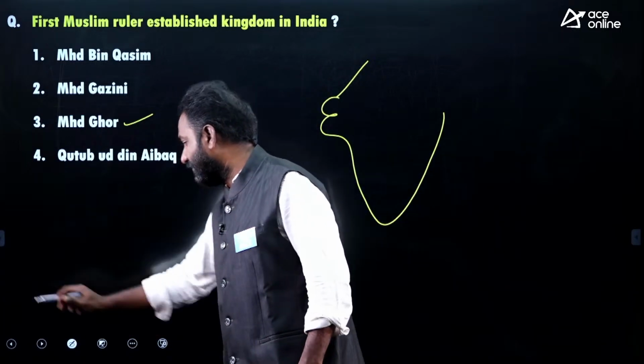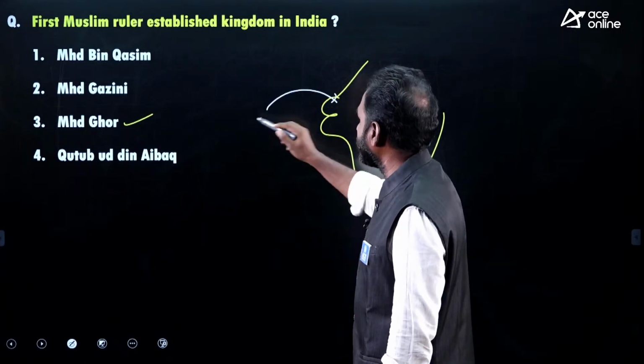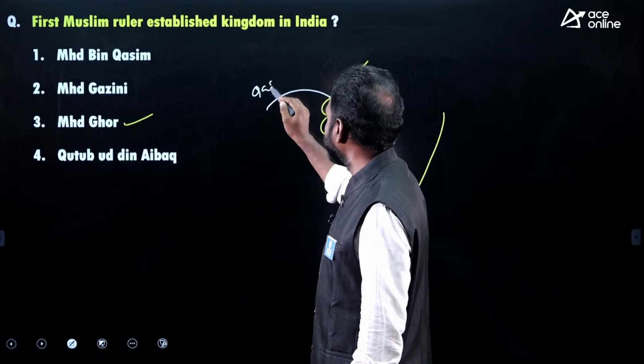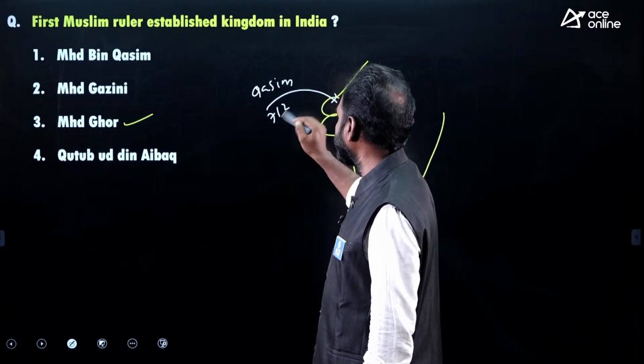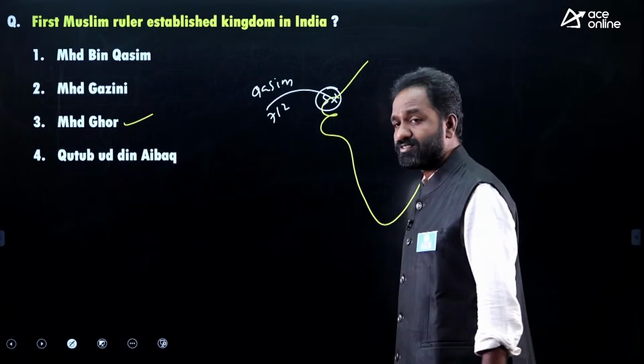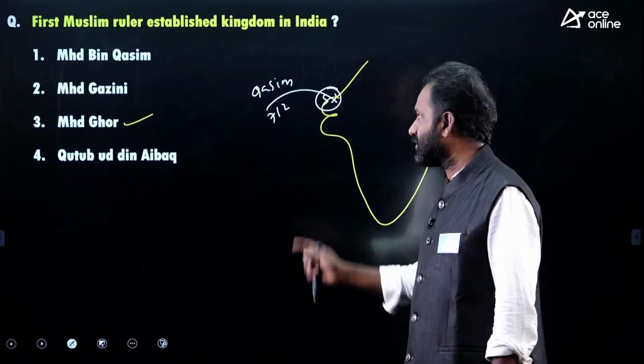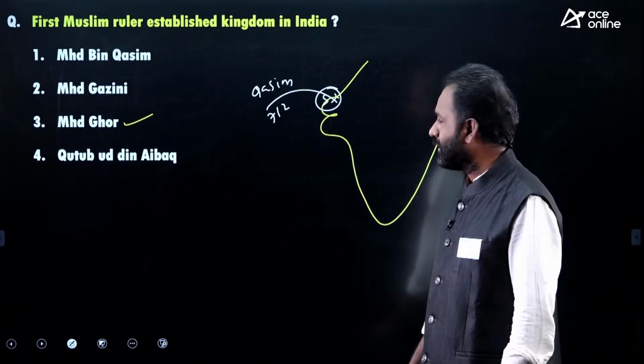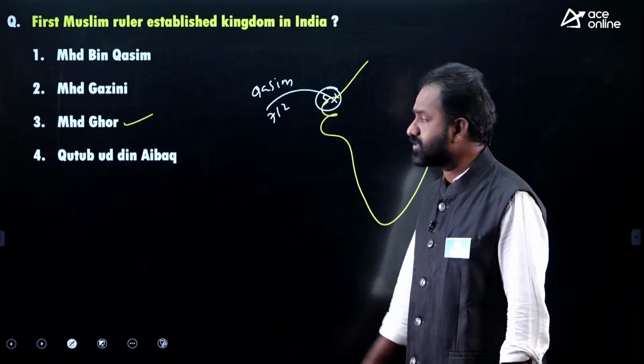Everybody knows that the first person who invaded India was Muhammad bin Qasim. Around 712 AD, he invaded India. Which region was invaded? The Sindh region. Yes, that was the first person, Muhammad bin Qasim. But this was short-term only, later he was killed.